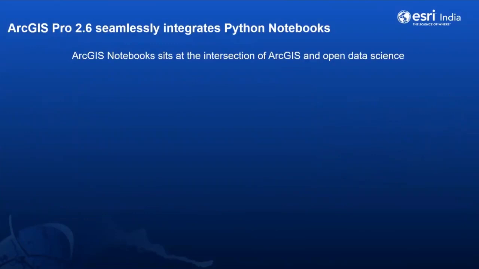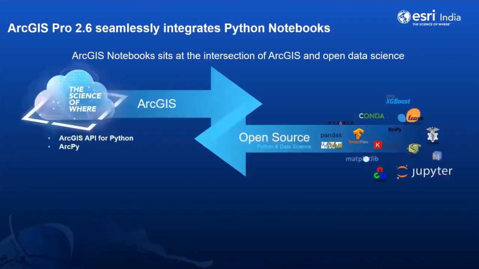When you talk about these notebooks or libraries, ArcGIS provides the ArcGIS API for Python and ArcPy, which give you hundreds of Python libraries and open source libraries like Pandas, TensorFlow, PyTorch, Scikit-learn, and Jupyter Notebook.